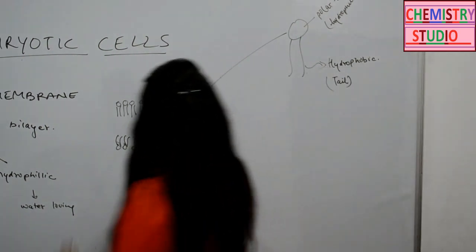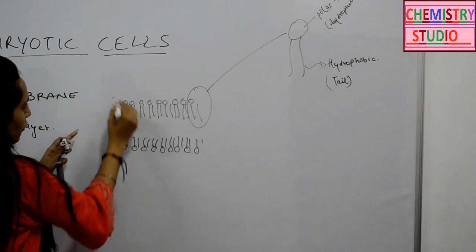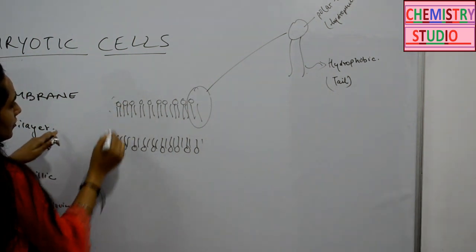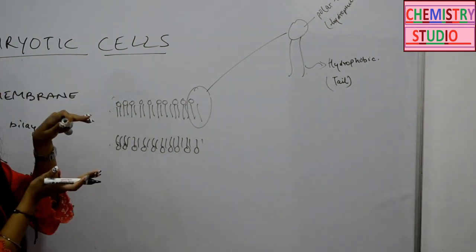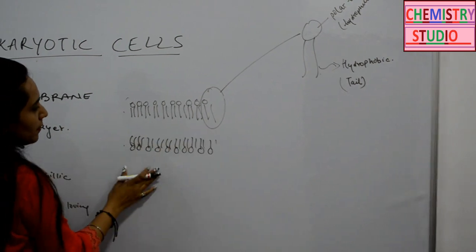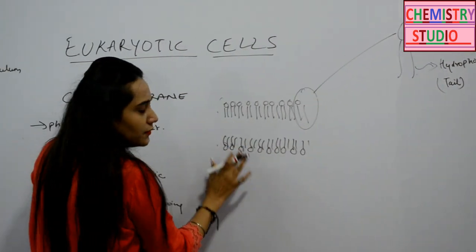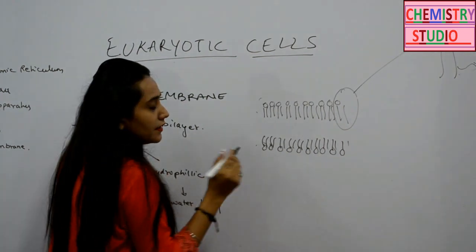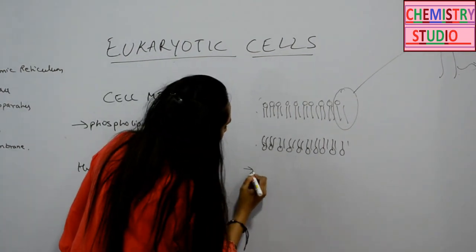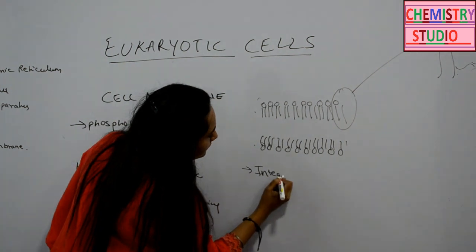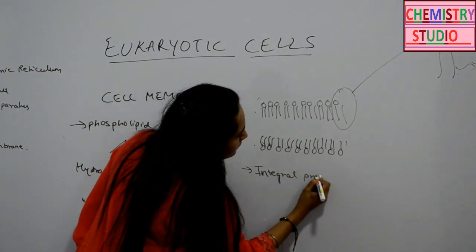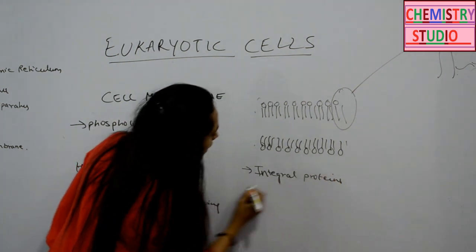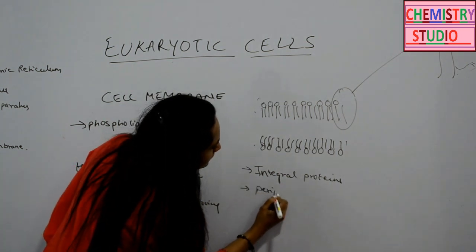Now this is a phospholipid bilayer because two such layers run parallel. Apart from these phospholipids, there are proteins present in this membrane. There are two categories of proteins. One is integral proteins, the other is peripheral proteins.